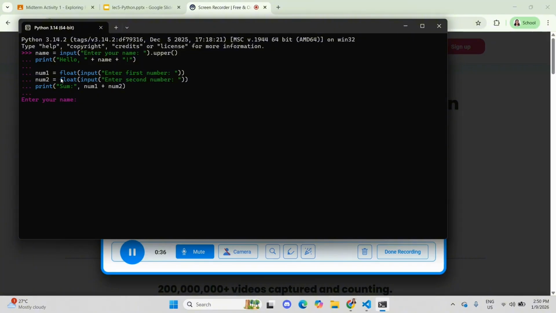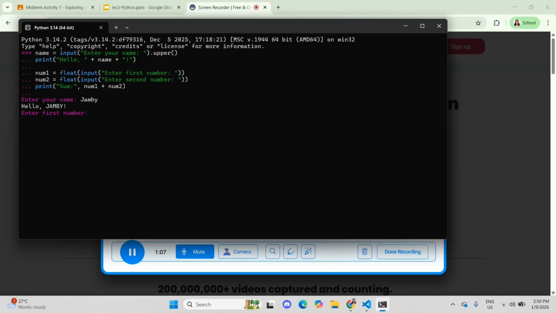Then for the number calculation, num1 float input enter first number, and the second number num2 float input enter second number. Then it will print sum, then the total of the two numbers. First I will input my name,